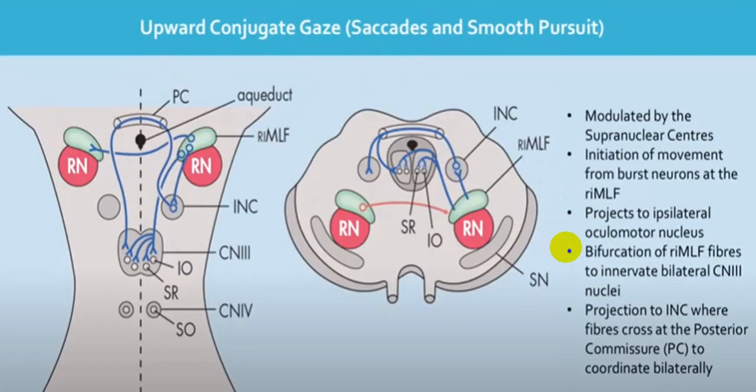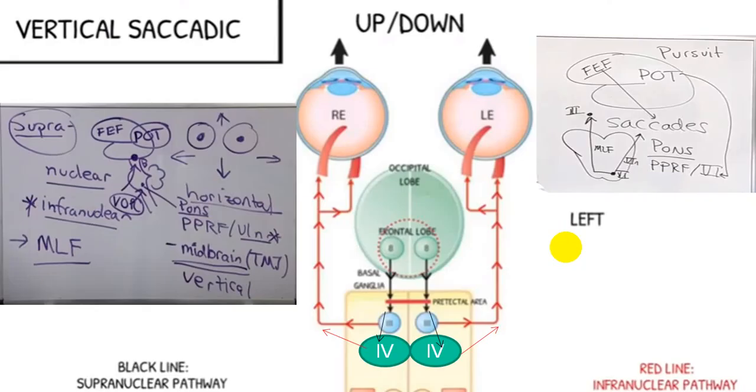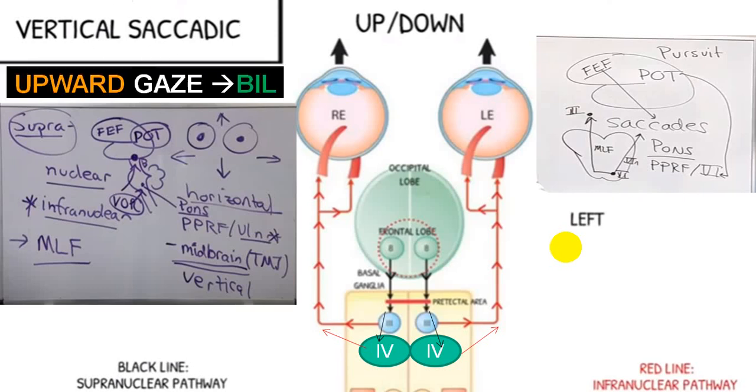All those diagrams you can go through at your leisure time. They are very complicated diagrams; I have tried to make it as simple as possible. This is that particular control which I have discussed, that is downward gaze and upward gaze.